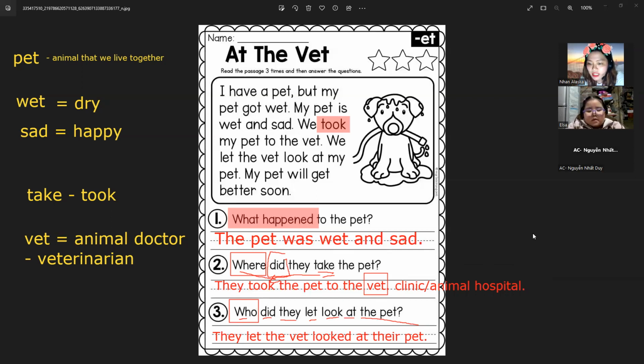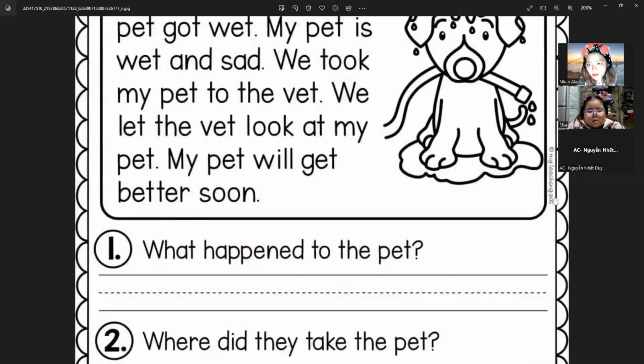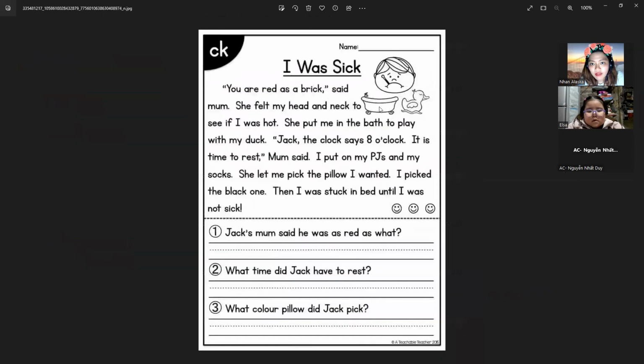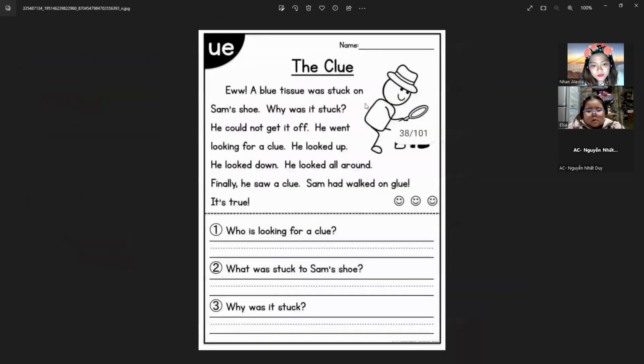And also, Elsa, take a look. Who did they let look at the pet? They let the vet look. We change it to the past because of the question word did. Do you get it? Yes. All right. Now, don't worry. We are going to do a lot of that one. Okay. Can you read this one for me? Give me a second. I have another one.